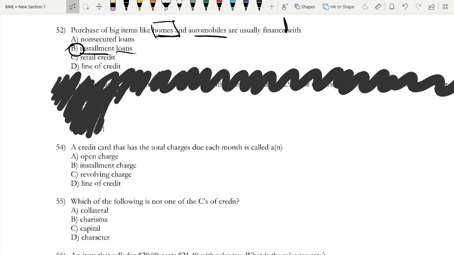Next, a credit card that has total charges due each month is called an open charge. It's called an open charge credit card. You have to pay the total charge every month. But you should also be doing this with revolving credit as well. Well, this is revolving charge, so it's not quite the same thing. But open charge is the correct answer for this question.